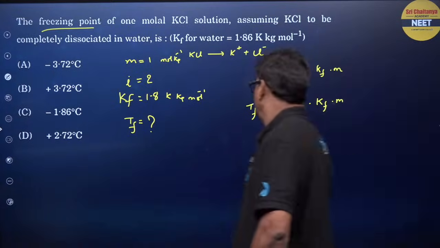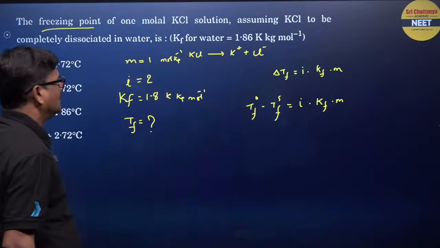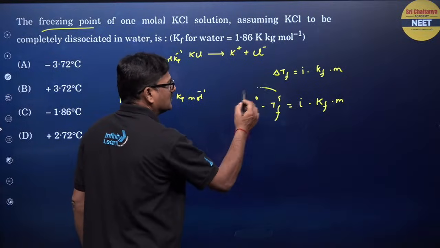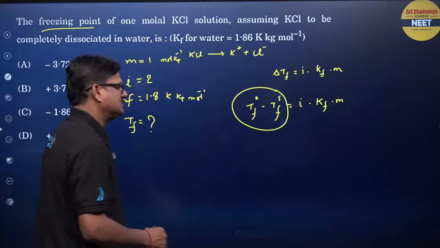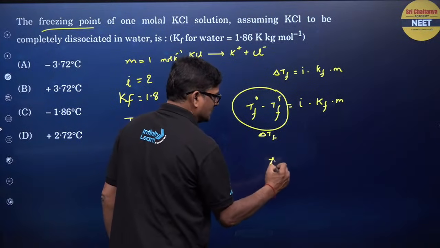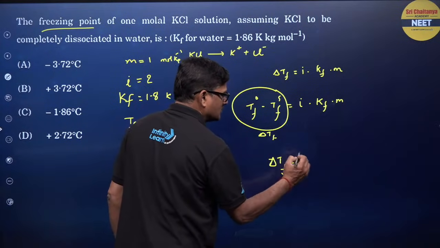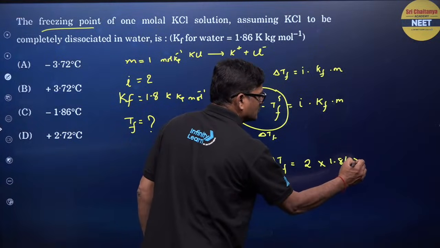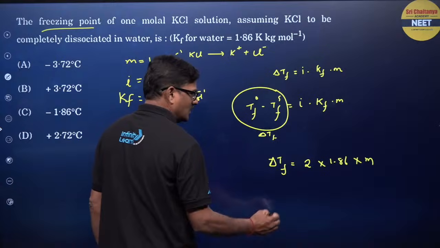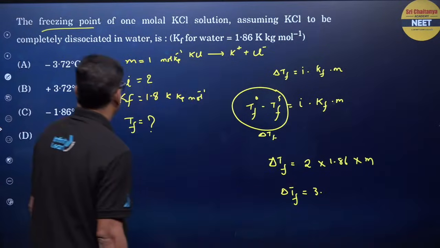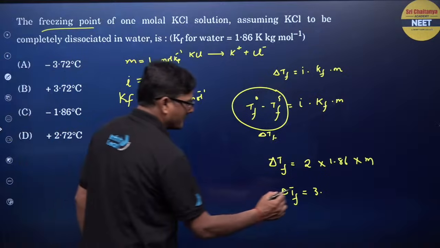You just identify this directly delta Tf के हिसाब से. So delta Tf is equal to i is equal to 2 into 1.86 into molality. So Tf आ जाएगा आपका 3.72.